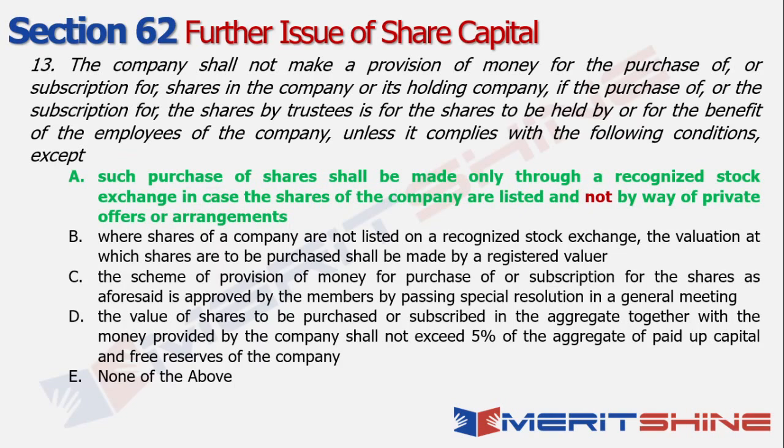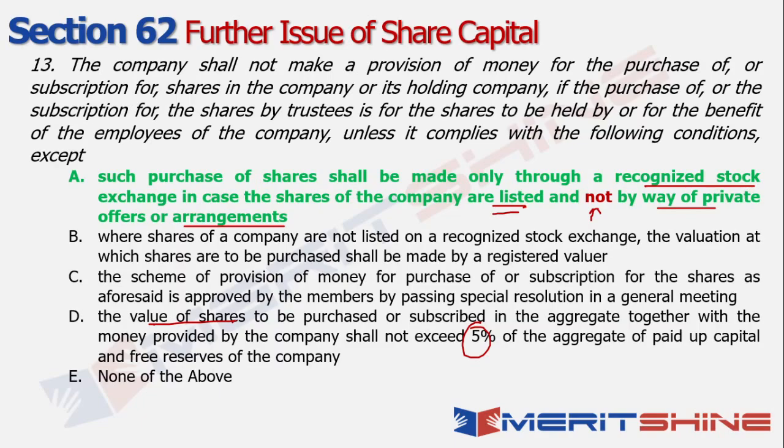What is the change here? In case such shares are to be purchased, it can happen only through a recognized stock exchange, right? In case the shares of the company are listed, and not by way of private offers or arrangements. And this 5% is actually the correct figure as far as the value of the shares is concerned, pertaining to what is held by or for the benefit of the employees of the company. So that's the percentage applicable in that case.